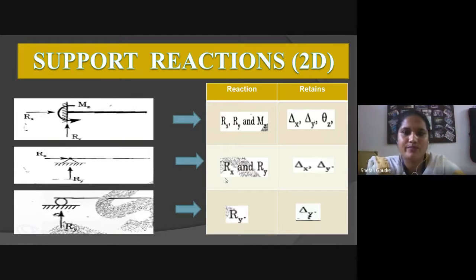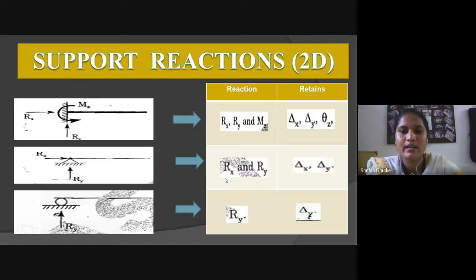Support reactions for 2D. You can see here the first diagram of a cantilever beam, in which one end is fixed. It consists of two reactions: first a vertical reaction, second a horizontal reaction. Also, the fixed end has a moment about the z-axis.